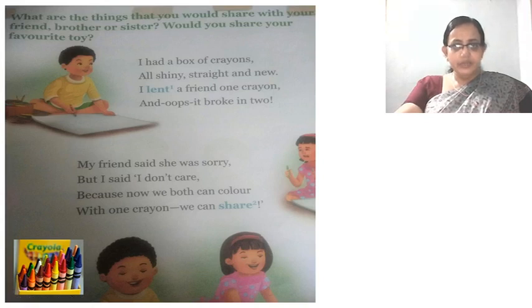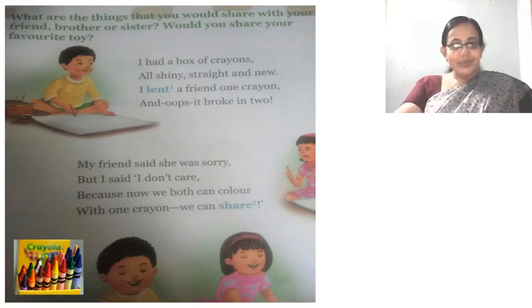Don't worry. It's okay. Because now we both can color with one crayon. We can share. Now one crayon has become two crayons. It has broken into two pieces. So he said, it's okay, fine. Half you use, half I will use.